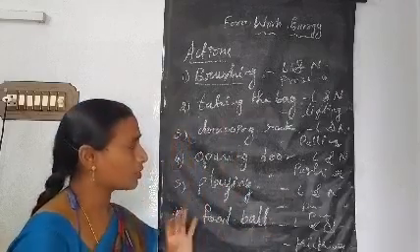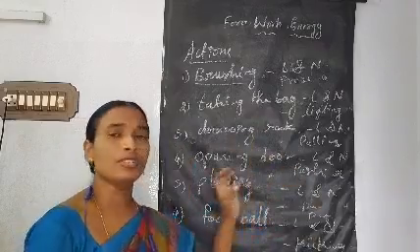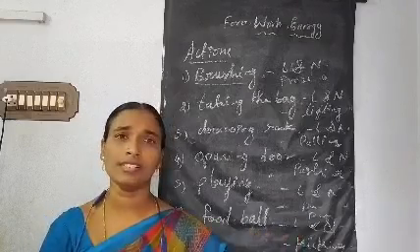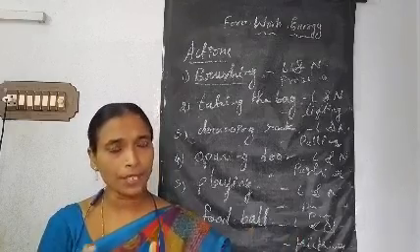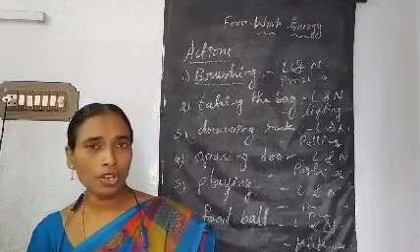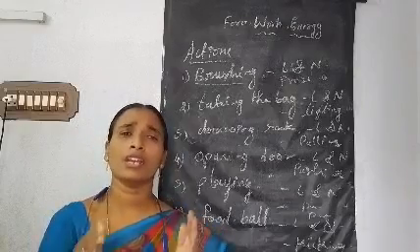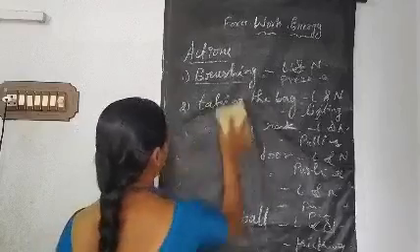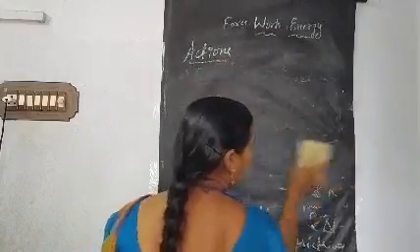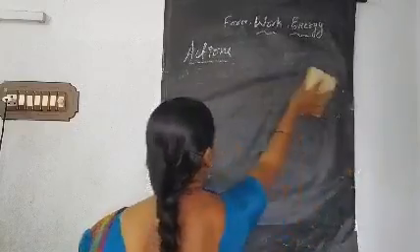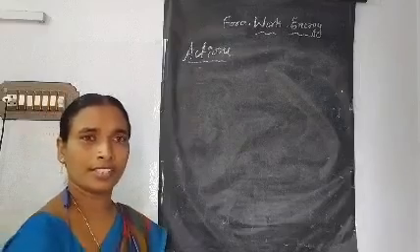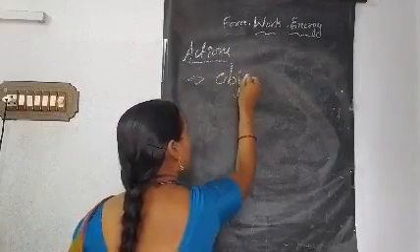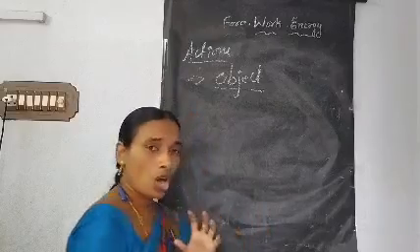In all these actions, some things we are using. Shall we give a special name for all the things? Already we told you, the concept is related to both living and non-living things. That's why we are giving a common name for all the things. Let us see what is the new word we are going to learn. For all the things, the special common name is called object. Say with me all of you, object.